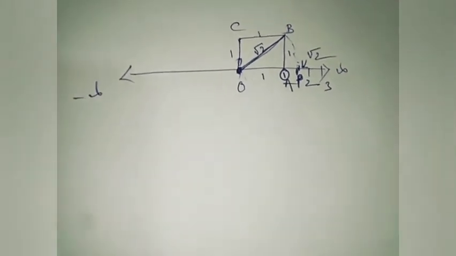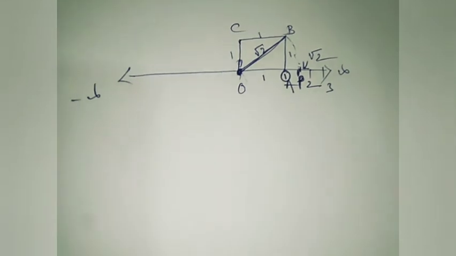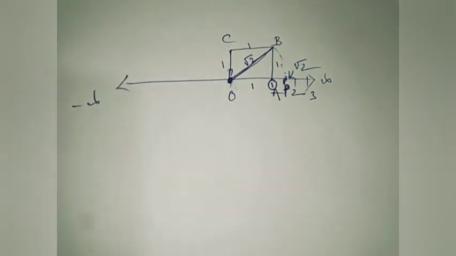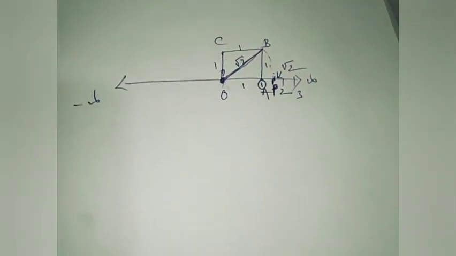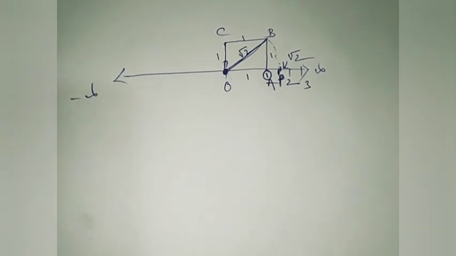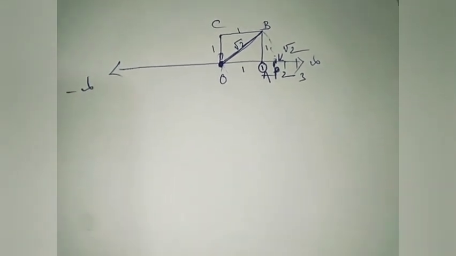Then we have to find root 3 by the same method. We have the same figure, but here I think we have not used a square. Let's see what we have used here.